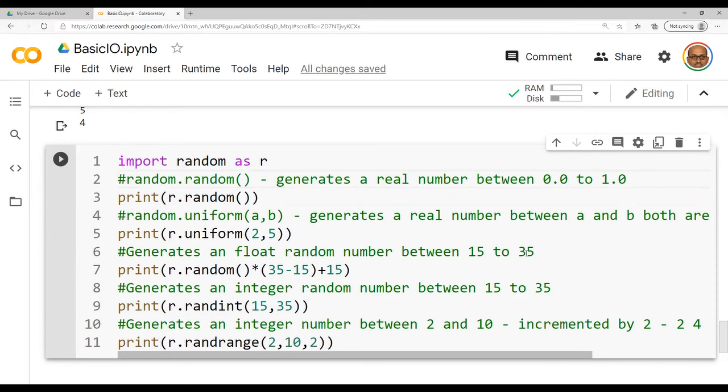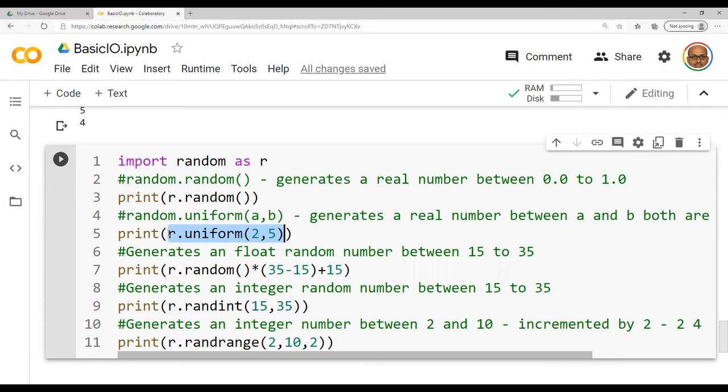Whereas if I want to generate a float number between two given numbers, I will be using another function called R.uniform(2, 5). That is a, b. Here it is going to generate a number in between 2 and 5. Both 2 and 5 are inclusive.